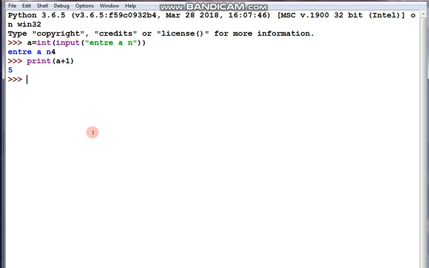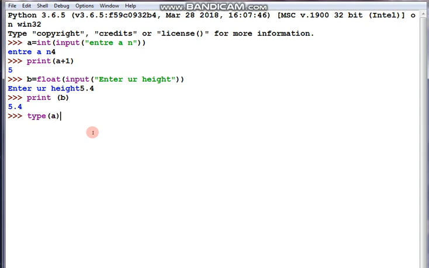So in the same way float also, let's try. b equal to float input enter your height. Now the height I am giving, suppose 5.4. So print b. It's working. I can do type also. See, the type also all of you can see. Type of a as well as type of b. Understood? The type of a is what? Integer. Type of b is float.